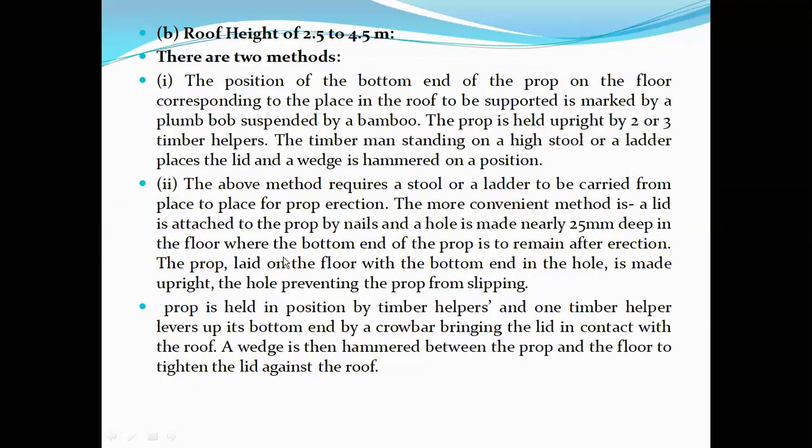Okay, 25 mm deep in the floor, where the bottom end of the prop remains after erection. The prop is laid on the floor with the bottom end in the hole. It is made upright, and the hole prevents the prop from slipping. Next, the prop is held in position by timber helpers, and one timber helper levers up the bottom end by crowbar, bringing the lid in contact with the roof, and the wedge is then hammered between the prop and the floor to tighten the lid against the roof.